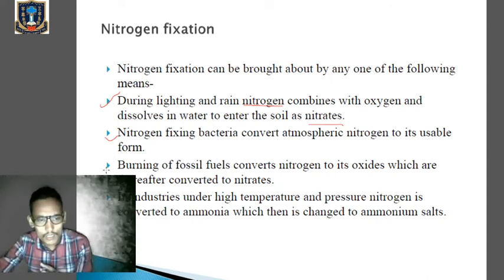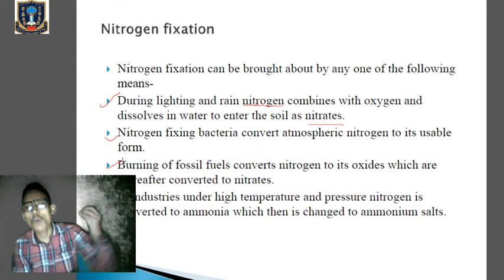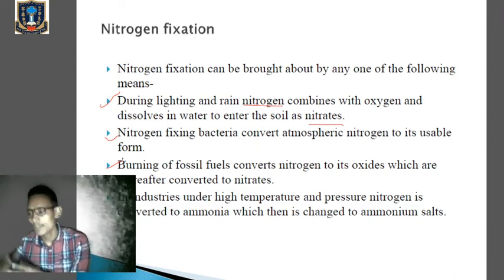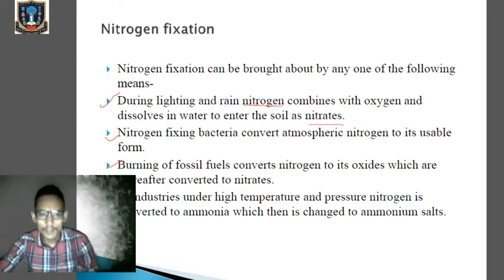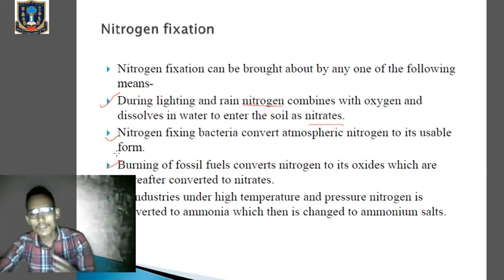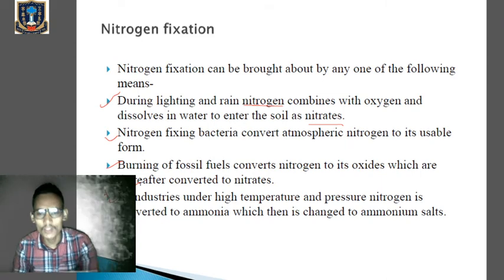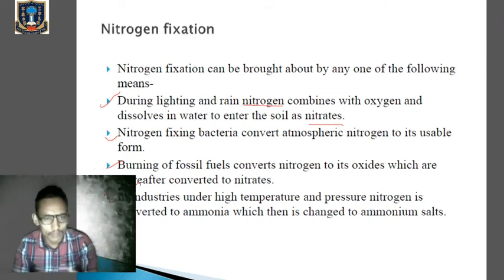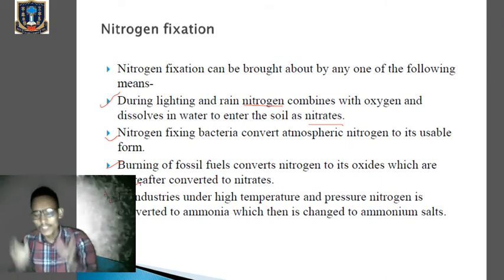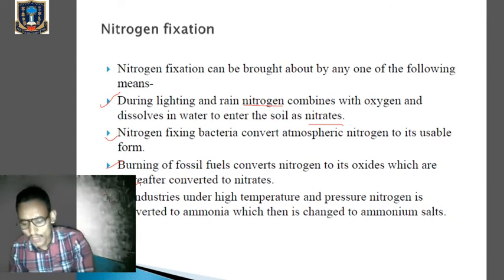Then burning of fossil fuels converts nitrogen into its oxides, which are then converted into nitrates. Then in industries, under high temperature and high pressure, nitrogen is converted into ammonia, which is then changed into ammonium salt. So these are the different means by which nitrogen fixation can occur.